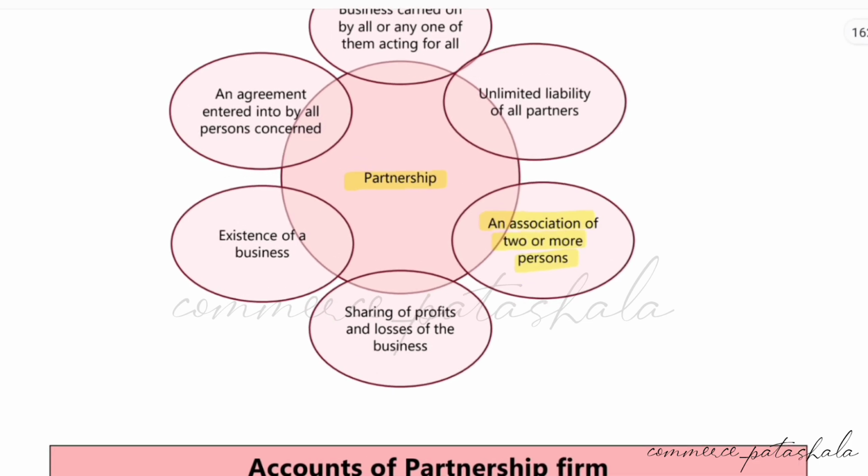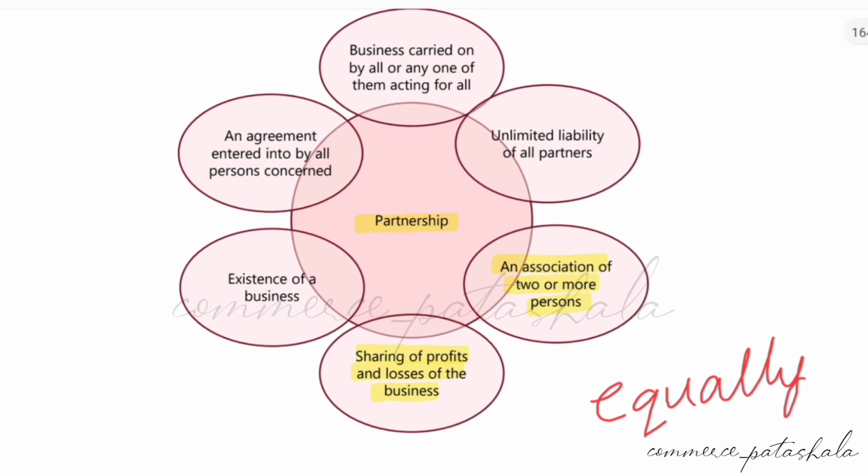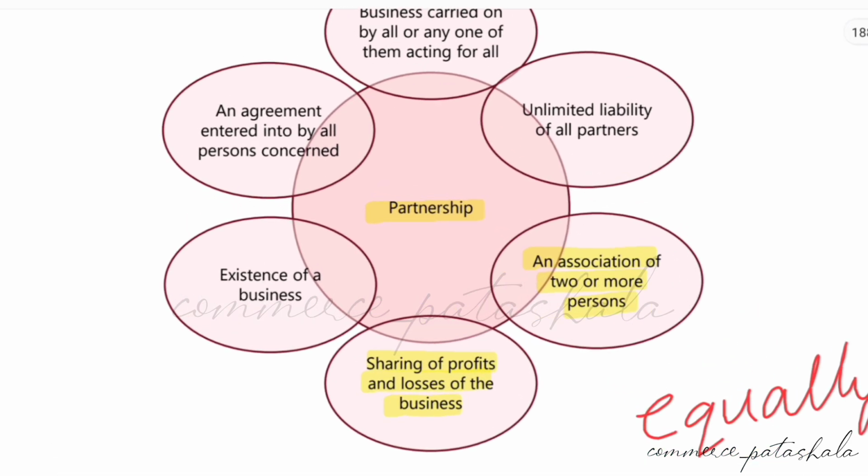They do the business, and whatever profits come out of the business, they share the profits and losses. It can be under the profit sharing ratio, or if no profit sharing ratio has been mentioned, then profits and losses of the business are shared equally.